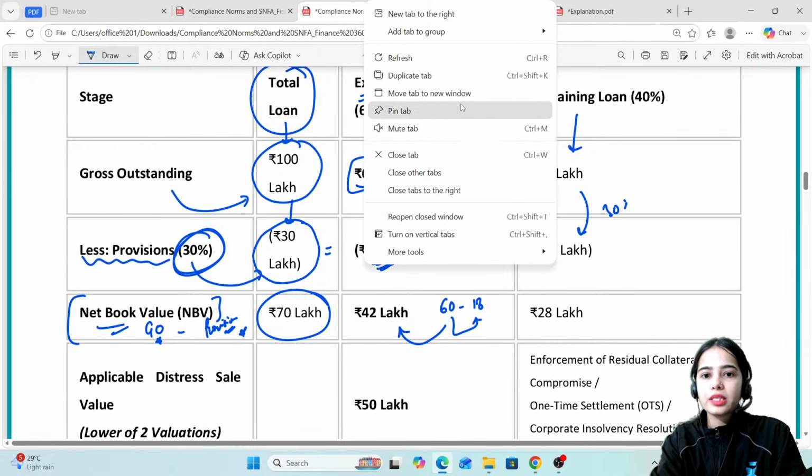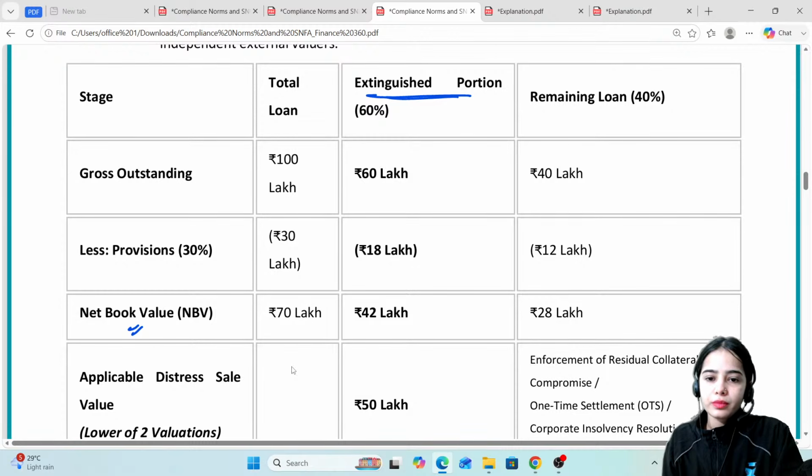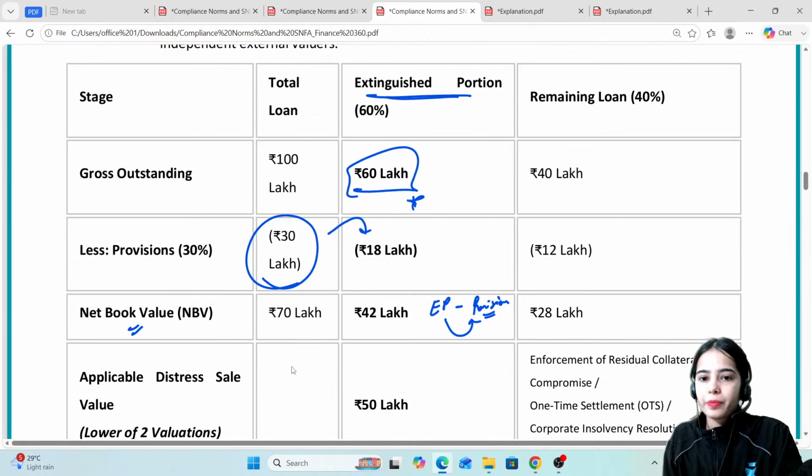First of all, what is the net book value of the extinguished portion? It is nothing else but the extinguished portion, or the outstanding amount, minus the provisions. Now here we do not take the total provisions, we take the provisions for that amount.